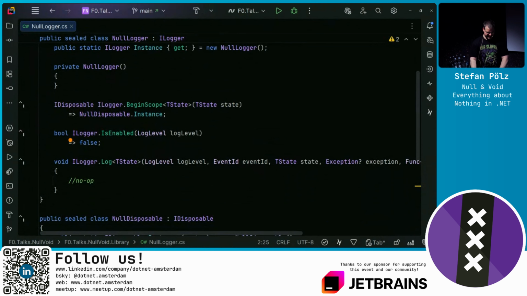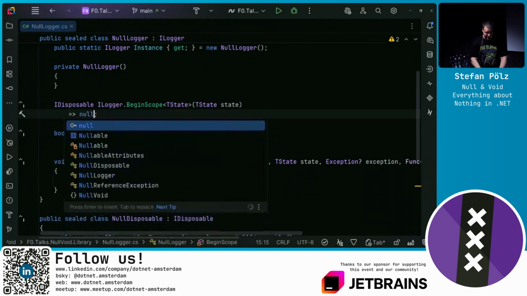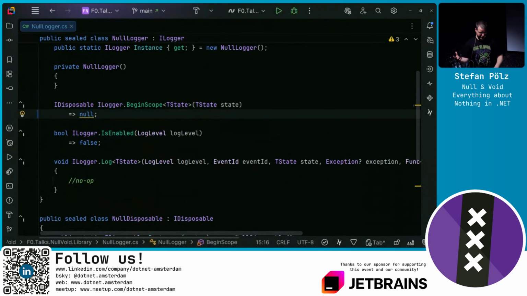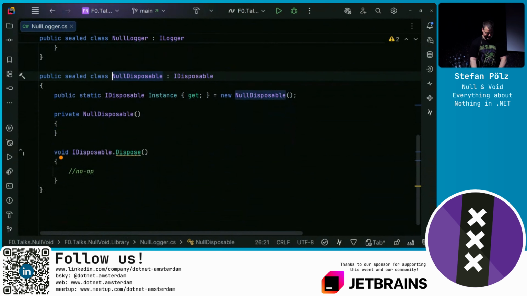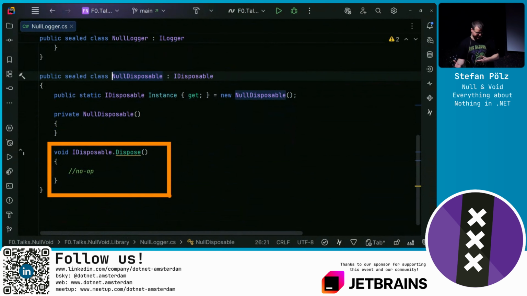Well, is it enabled? No, it's not. Should it log anything? It's a void returning method. Just don't do anything. It's a null object. It does nothing. What about methods that return something? Well, we want to avoid null, so we definitely don't want to return null. So let's return, again, an instance of another null object. Now we have a null disposable that implements the disposable interface, and in the dispose method again does nothing.